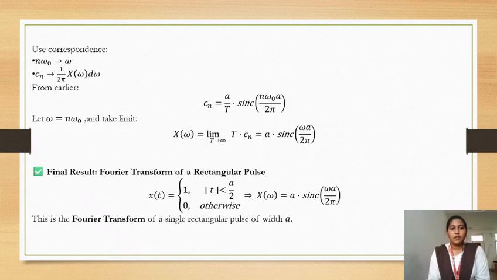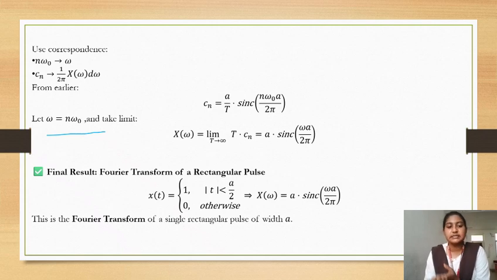Move to the next. Use the correspondence n omega naught tends to omega. Cn tends to 1 by 2 pi X of omega d omega. From earlier, Cn equals a by T into sinc(n omega naught a by 2 pi). Let us take omega equals n omega naught. X of omega equals the limit as T tends to infinity of T into Cn, which equals a into sinc(omega a by 2 pi), since n omega naught becomes omega.